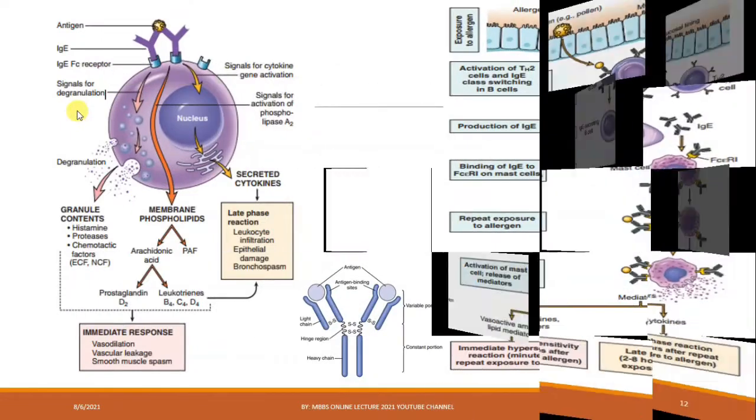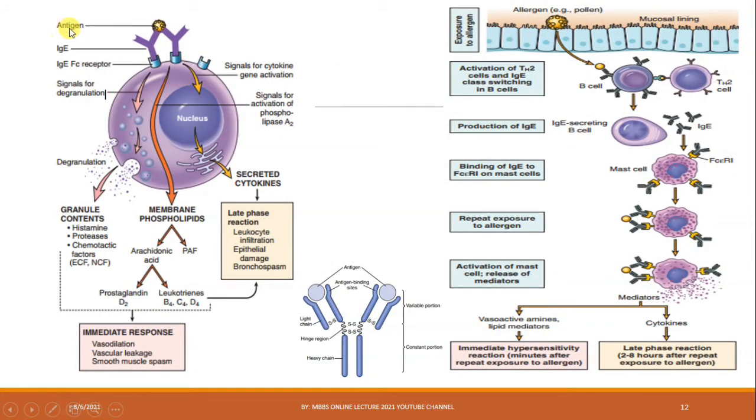So here you can see what happens in this picture. The allergen, in this case pollen, comes into our body. It is sensed by B cells or the T helper 2 cells. Activation of T helper 2 cells and IgE class switching in B cells. What happens? T helper 2 cells sense these antigens presented by dendritic cells. Then they present them to B cells and activate the B cell. The activated B cell produces IgE type antibodies.